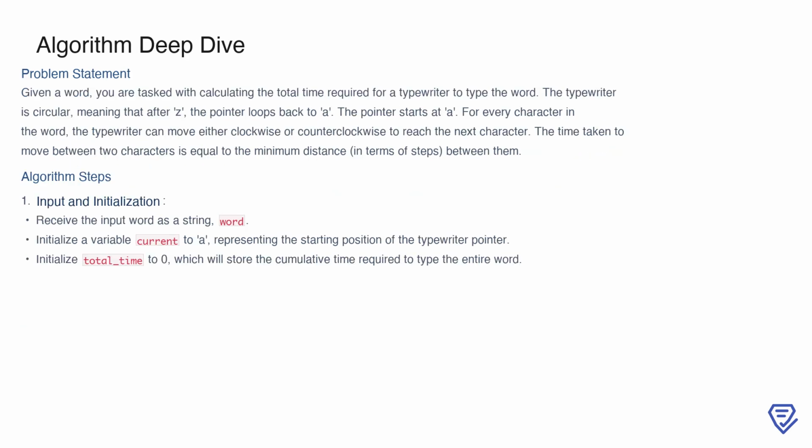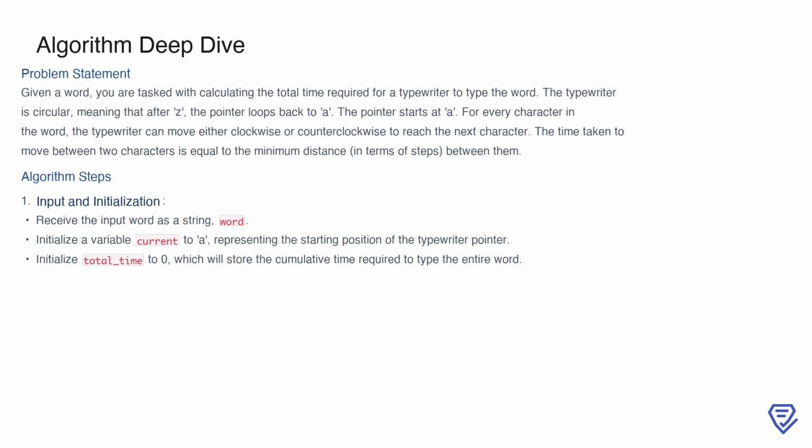In this problem, we are given a circular typewriter that starts at the letter A and loops back to A after Z. The task is to calculate the total time it takes to type a given word. The typewriter allows movement in both clockwise and counterclockwise directions, and the time to move between two characters is determined by the minimum distance between them.